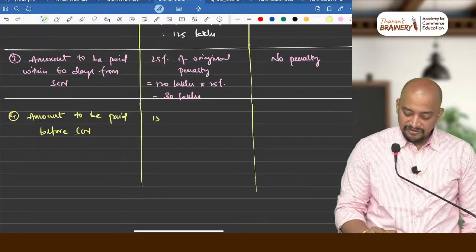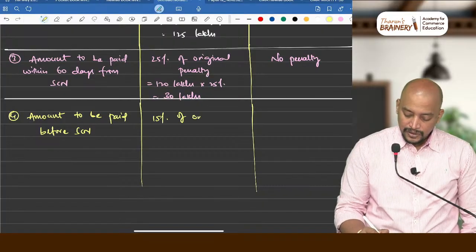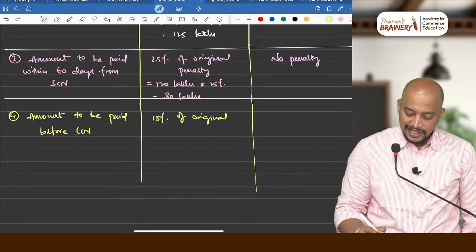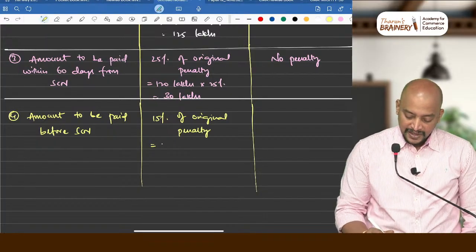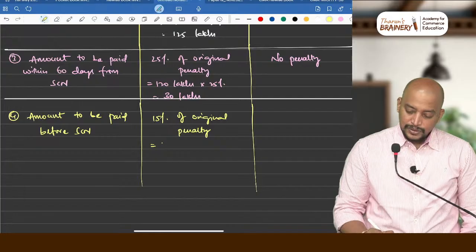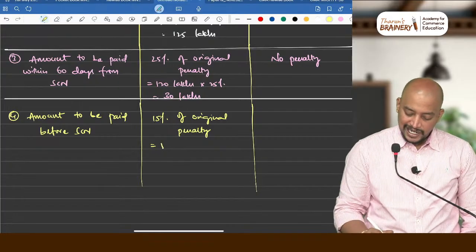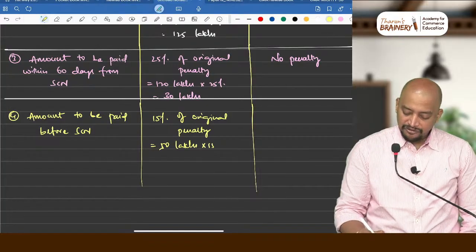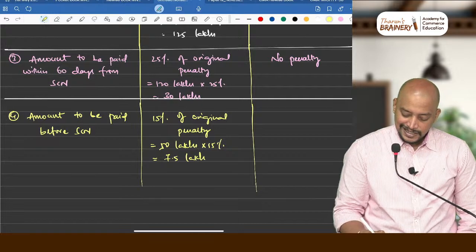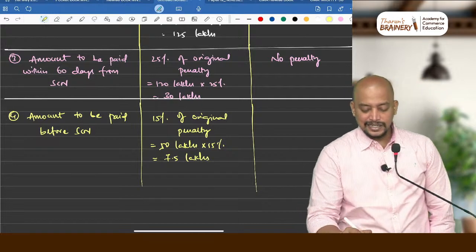In this case, 15% of original penalty. What is 15% of original penalty? Total 50 lakhs. 50 lakhs into 15%, that is 7.5 lakhs. If it is this case, there is no penalty.